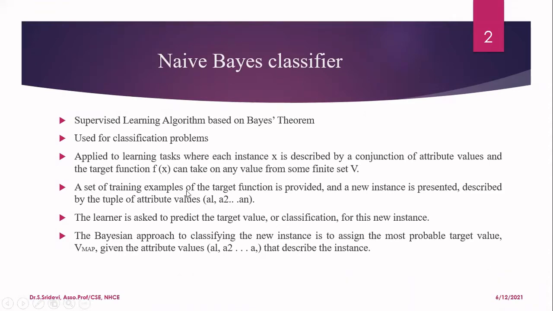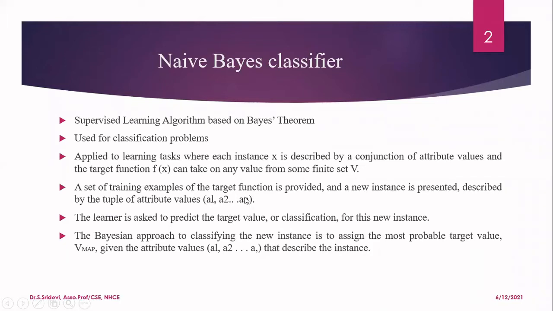And a set of training examples for the target function is provided. So from the training examples only, our algorithm is going to learn. After it has learned, if a new instance is presented to the algorithm, we present the new instance as a tuple of attribute values like A1, A2, ..., AN. These are the attribute values.